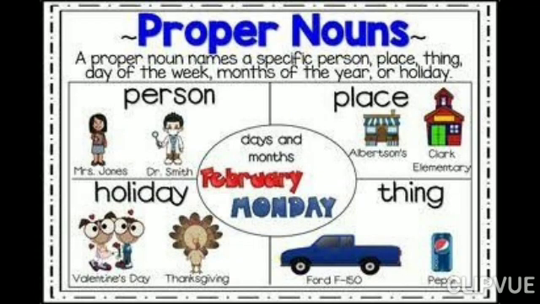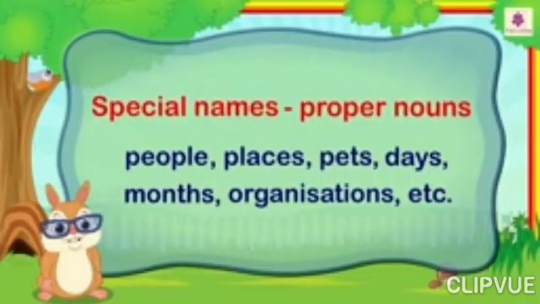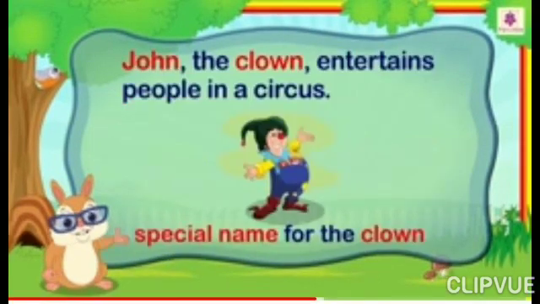Next type of noun is proper noun. A proper noun is a specific name or particular name given to a person, place, animal or thing. We always begin a proper noun with a capital letter. Example, John the clown entertained people in circus. In this sentence, we are talking about the clown whose special name is John.